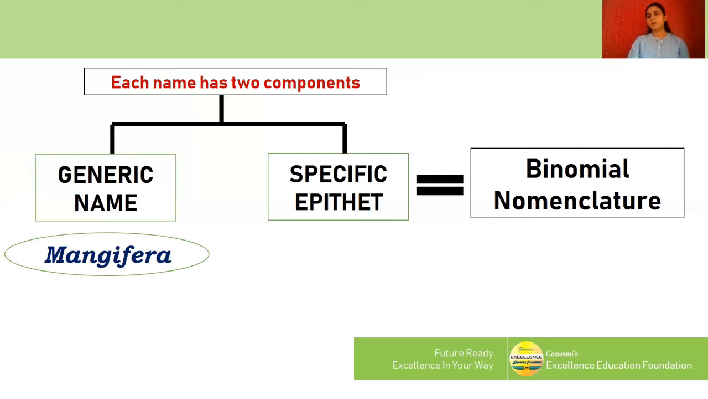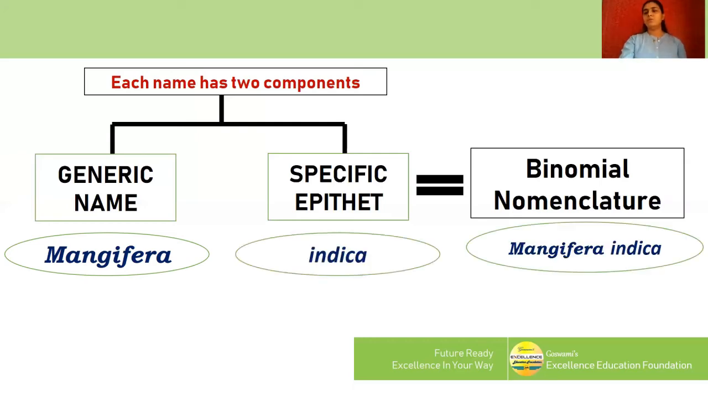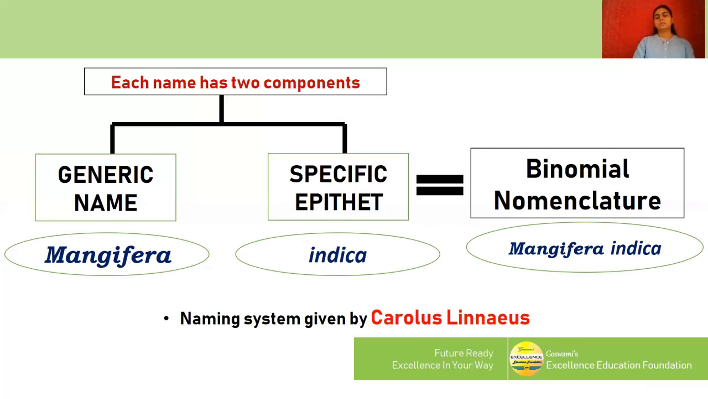As for example, mango. What is the scientific name of mango? Mangifera indica. This is the binomial name, two names. Mangifera is the name of the genus of mango, and indica is the name of the species of mango. And this naming system was given by Carolus Linnaeus. He is known as the father of taxonomy.